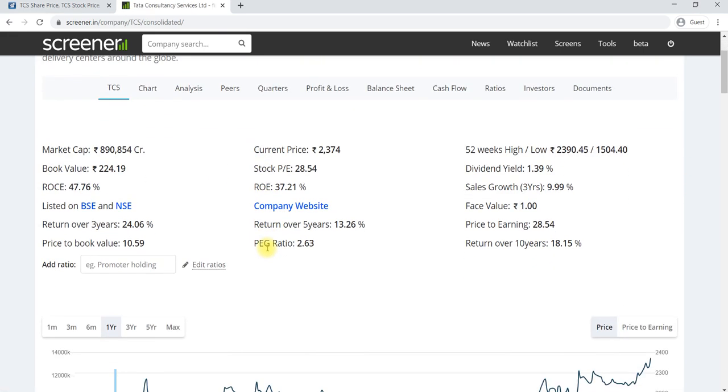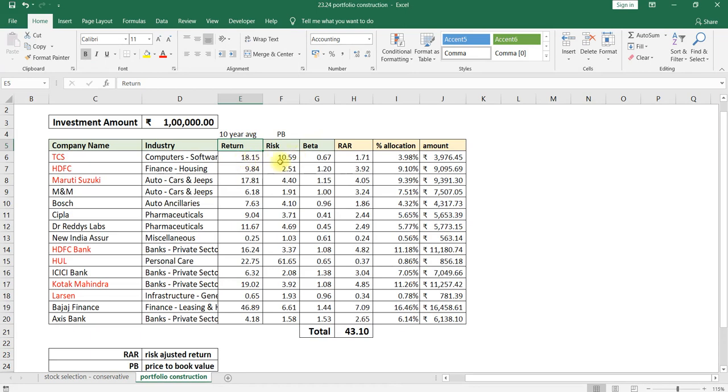Now it will show the price to book value as well as the return over 10-year. That is the average return over 10 years for that particular stock. Once you have these two pieces of information, you have to write them down somewhere in this table.